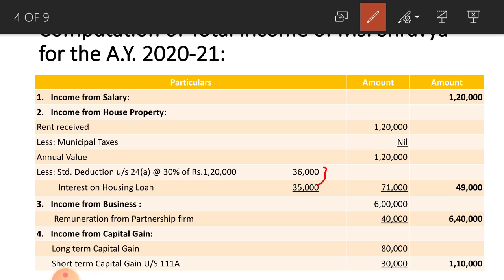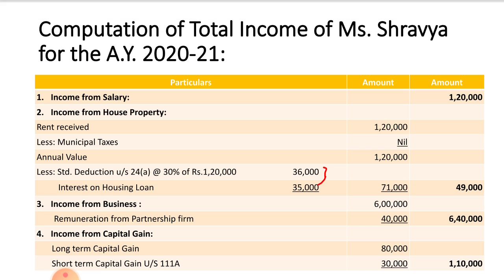Next one, income from business 6 lakhs is given, and one more item is there, remuneration from partnership firm 40,000. So the total income from business amounts to rupees 6,40,000. Next one, income from capital gain, two items are there: long term capital gain 80,000 and short term capital gain under section 111A 30,000. Total of this amounts to rupees 1,10,000.